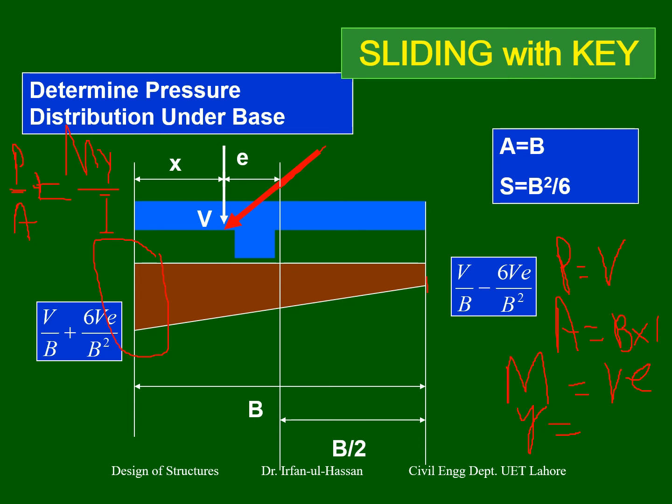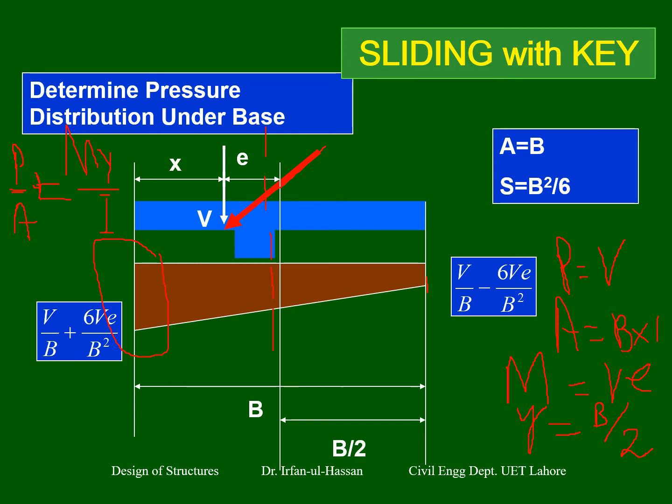So the neutral axis of the footing is somewhere here. Y is B by 2, the extreme distance of the section under consideration. The footing section is B into 1 meter, so Y is B by 2, not 1 by 2.